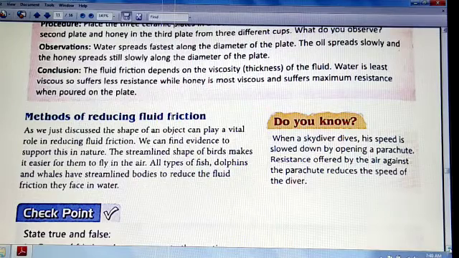So this chapter is complete now. Revise the chapter and then we'll do the question answers.